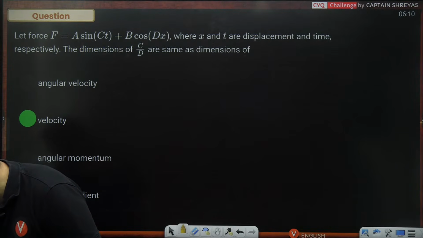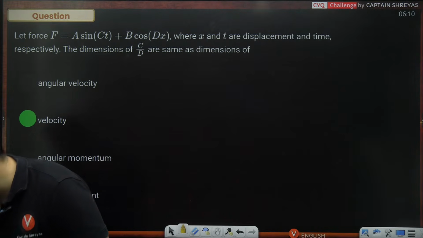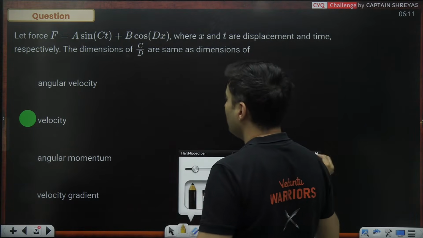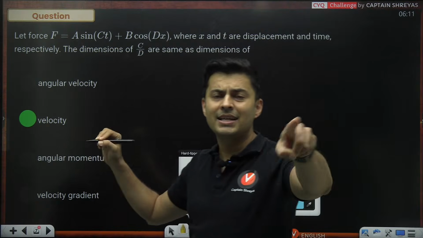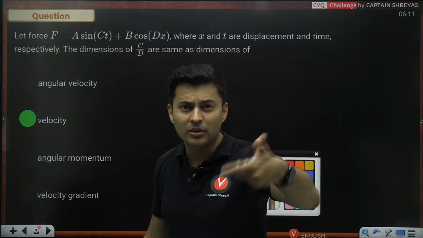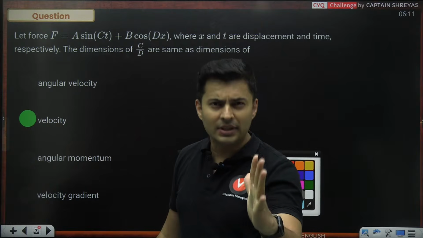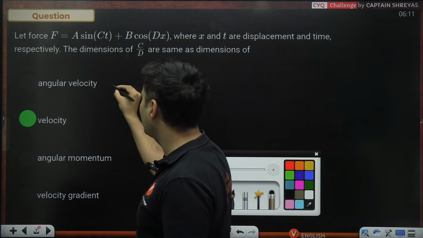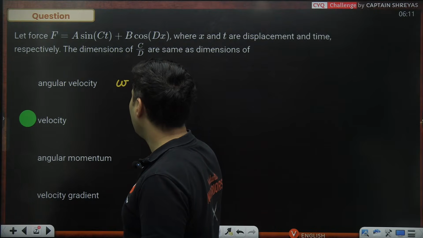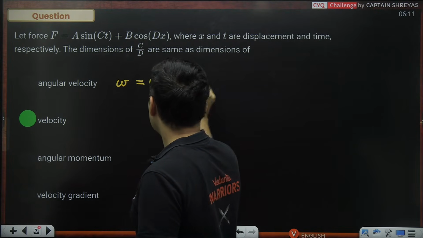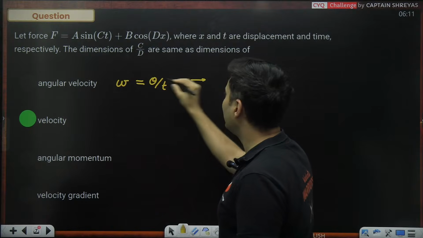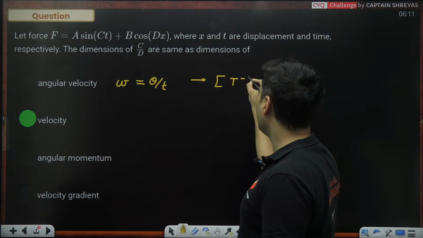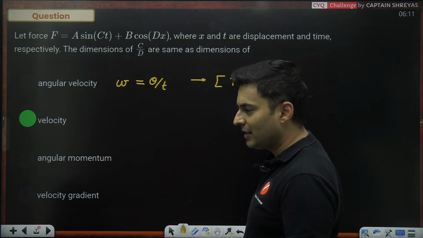Velocity gradient is basically the rate of change of velocity with respect to distance. So if you ask me what are the dimensions of these quantities, well, this is angular velocity. Come on, guys, think and tell me. This is how you can solve the questions. Don't just solve it for that time, but also introspect, analyze the question that you have solved. Angular velocity, omega, is theta divided by time. So dimensionally speaking, theta has no dimensions, only time has dimensions. So it will be T raised to minus 1. Isn't it? T raised to minus 1.